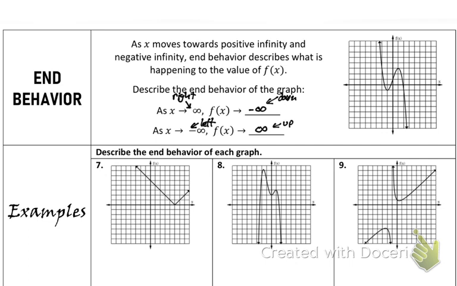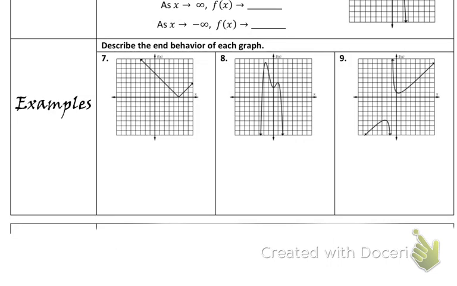Questions? That's the big thing on end behavior. Let's do a couple problems with that. In fact, how about we take a second and you give them a shot? Give those next three a shot. Remember, I'm not asking you what happens between the lines. I don't care that this is absolute value. I just care what happens when I go left, what happens when I go right. So give it a shot.